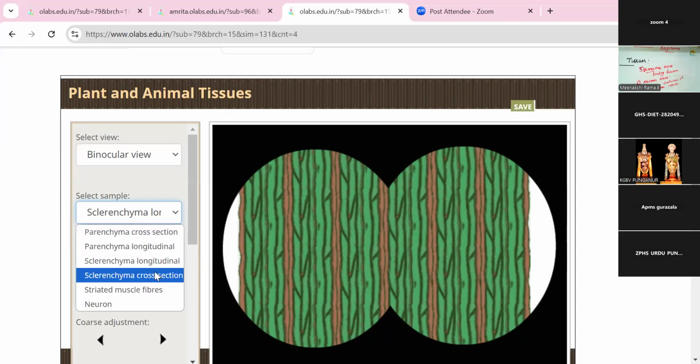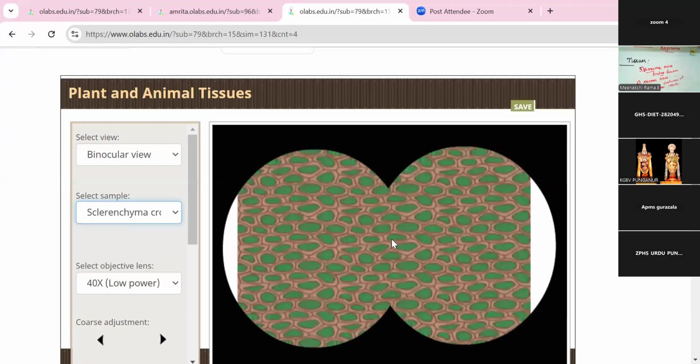And the next one is the cross section. See here. Yes, the epithelial cells are also like this. So there are different kinds of cells: connective tissue, epithelial tissue, muscle and nervous tissues. Tissues are made up of cells only. Yes, the sclerenchyma cross-sectional view. Is it clear? So in this manner, the sclerenchyma cells are present in the leaves.